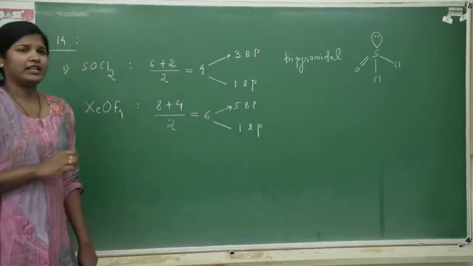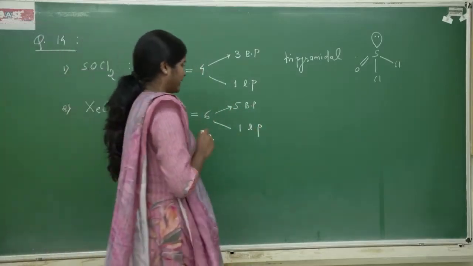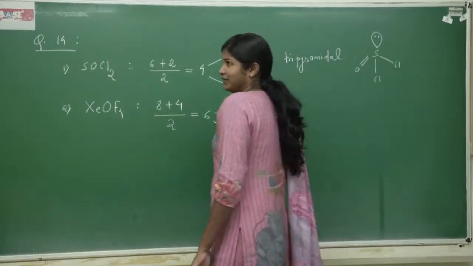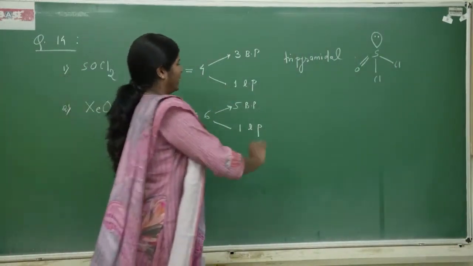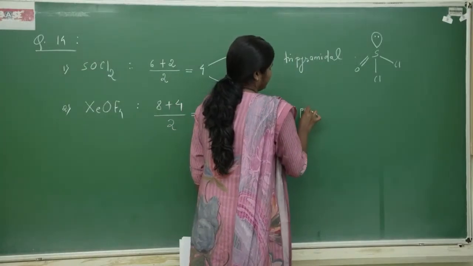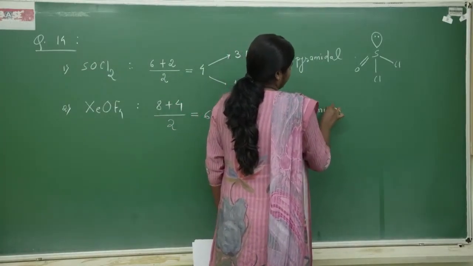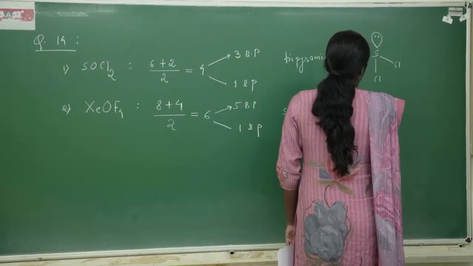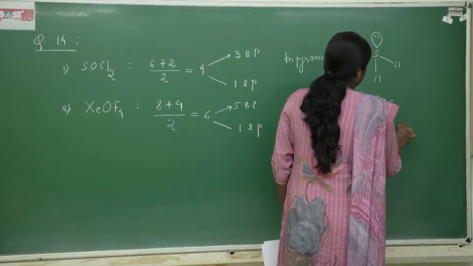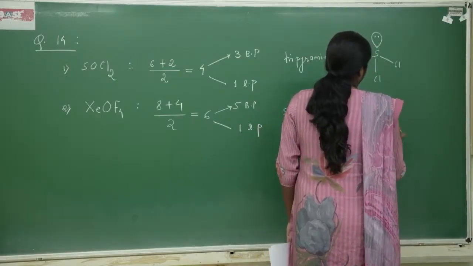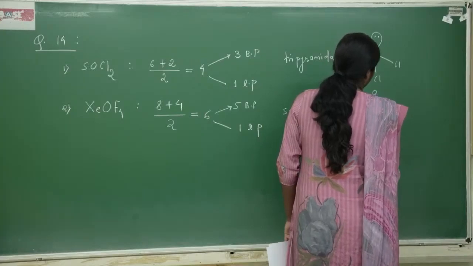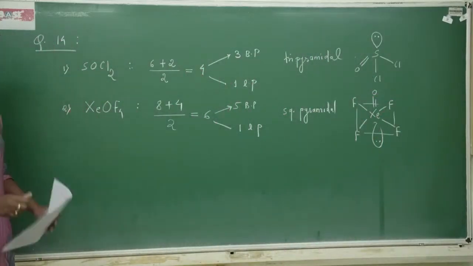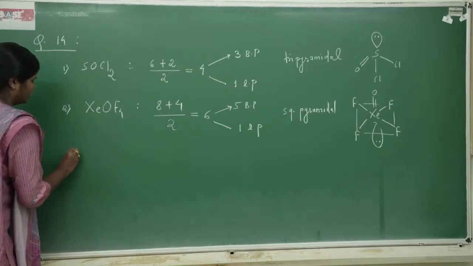What is the shape if I take 5 bond pairs and 1 lone pair? Square pyramidal, isn't it? Square pyramidal. So, xenon will be the central atom, with 4 fluorine atoms, and 1 double bond and 1 lone pair. This is the structure of XeOF4. Now, let's look at the third one.